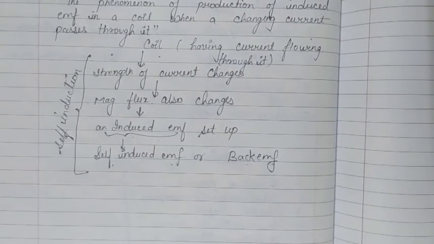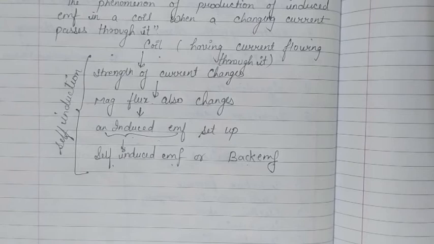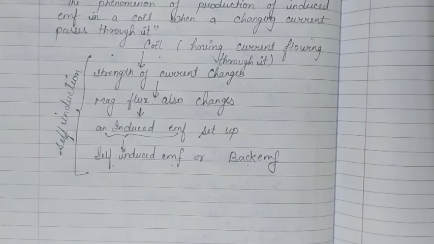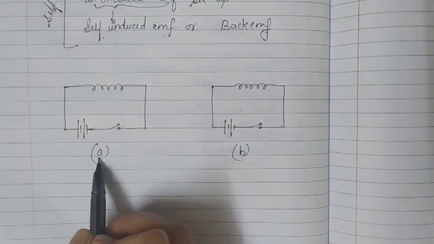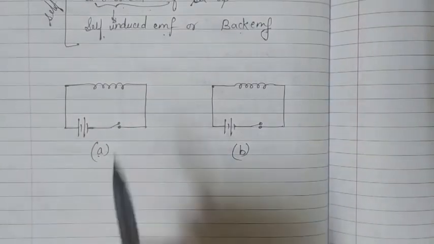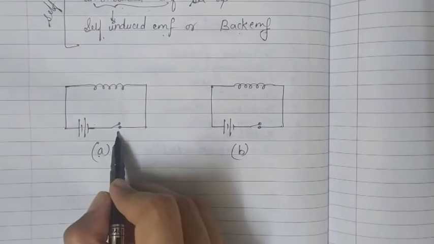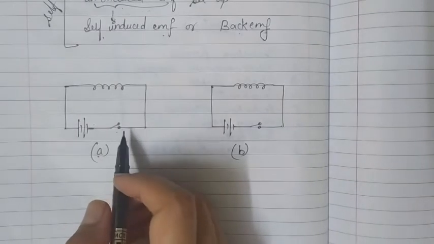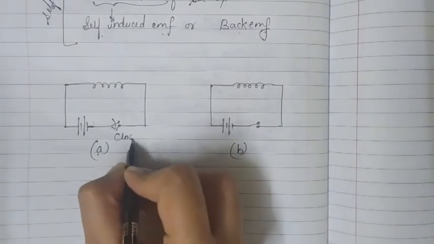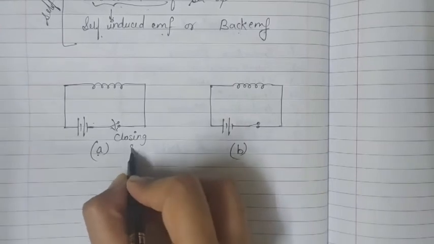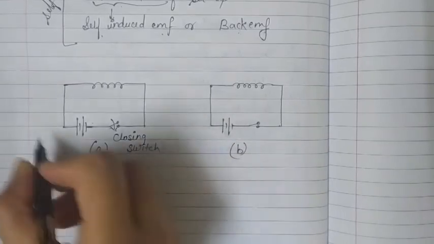This whole phenomena of self induction can be understood in a better way by taking an example of a coil connected with a battery. So I am considering a coil connected to a battery through a tapping switch. So here in the diagram, first I am talking about diagram A. I have a coil connected to a battery and a switch. Now I am closing this switch. First I am closing the switch. Okay, when I close the switch, the circuit gets completed and current starts flowing in the circuit.